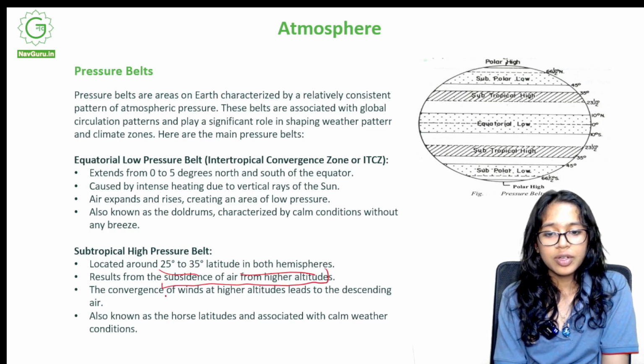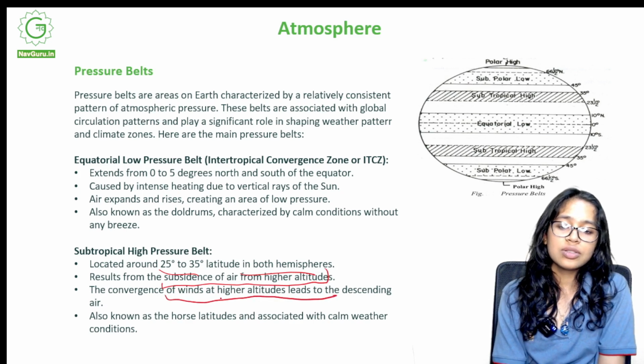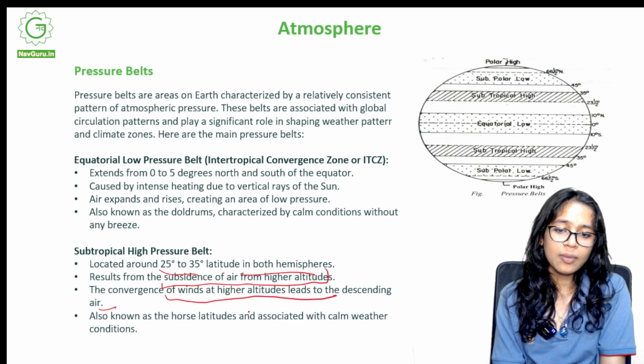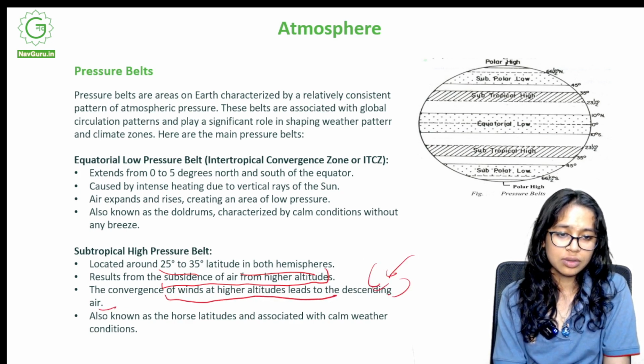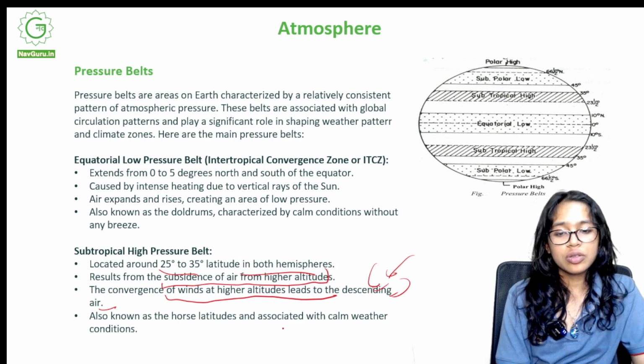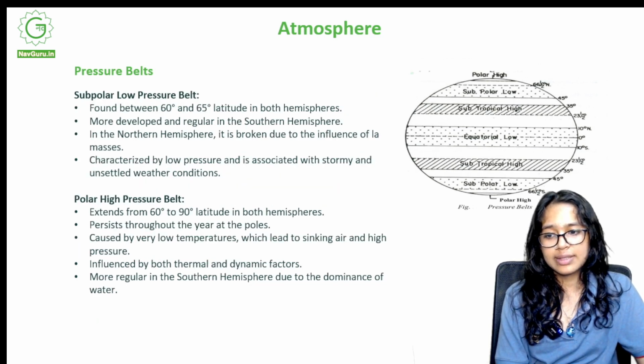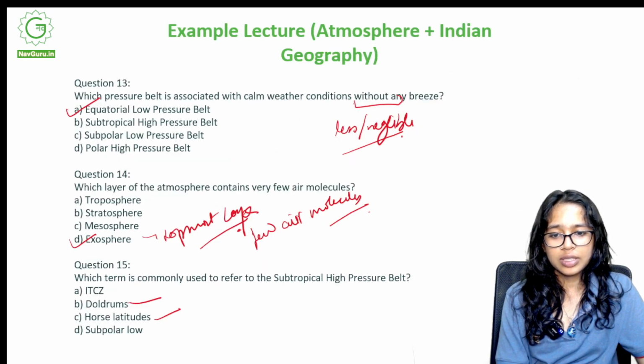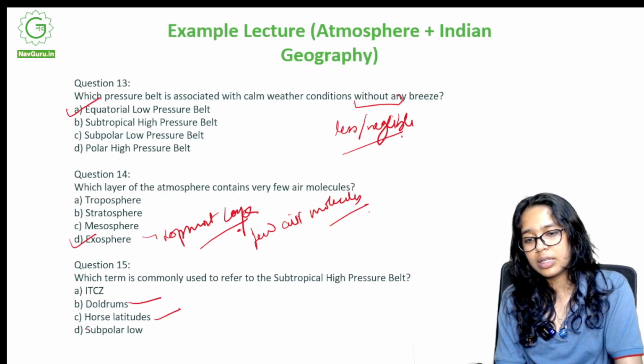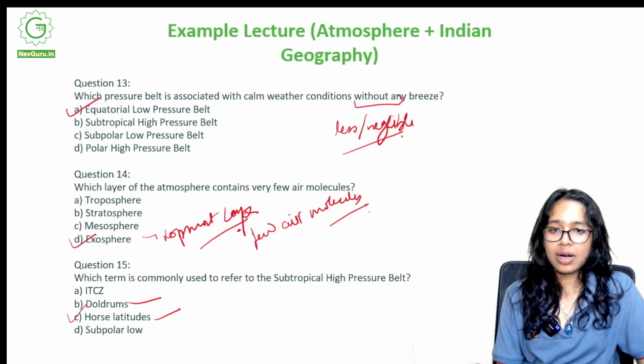The convergence of winds at higher altitudes leads to descending air. Understood, right? Also known as horse latitudes and associated with calm weather conditions. So there are calm weather conditions, but it's known as the horse latitude. Which one is it? It is C, horse latitudes.